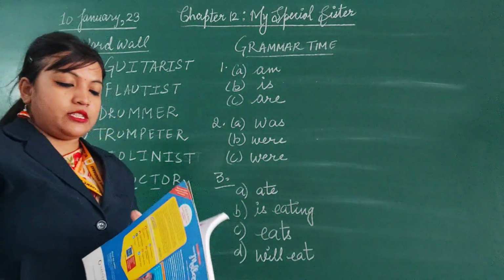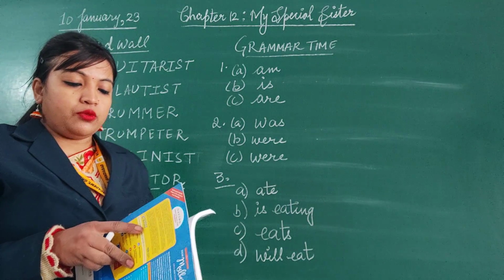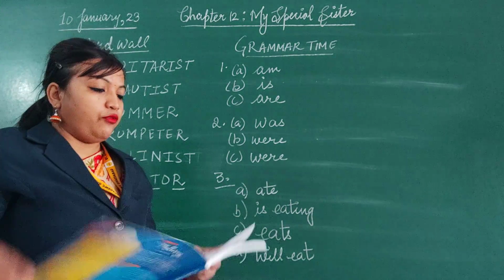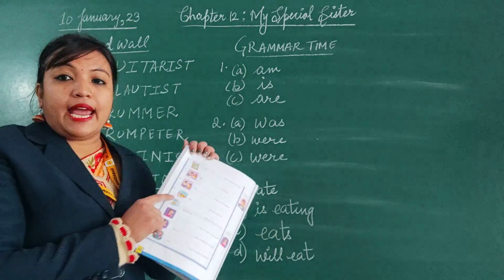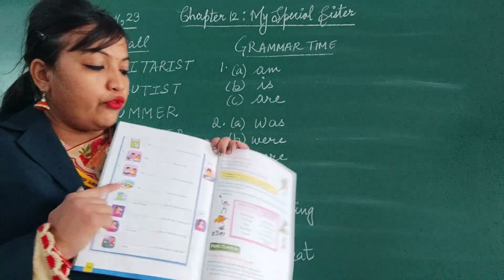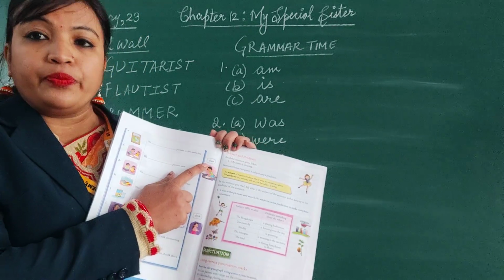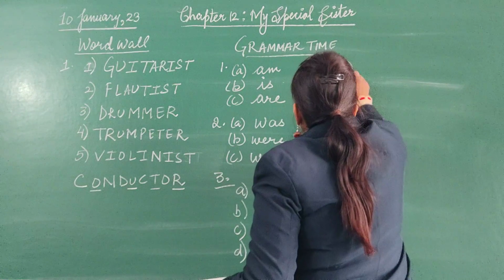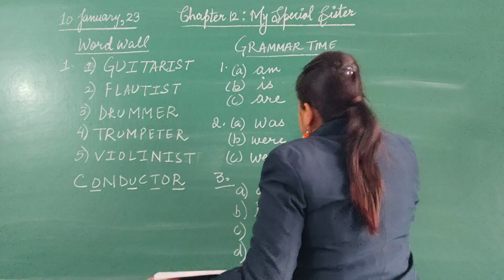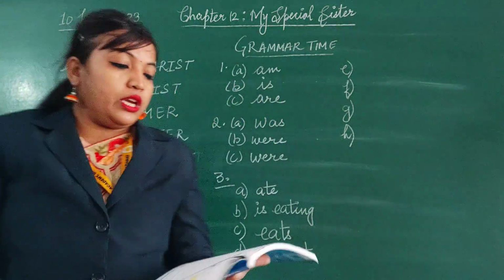Turn the page. Coming to the next page, page number 140. Now questions E, F, G and H. These four sentences will follow which word? Draw. These four sentences will follow the same verb. First, E part.